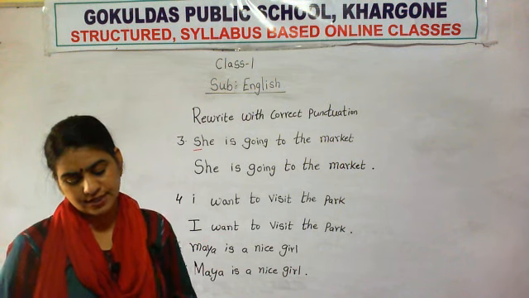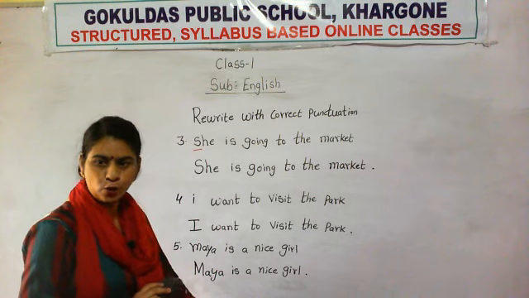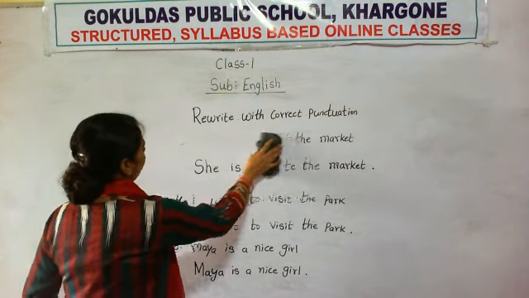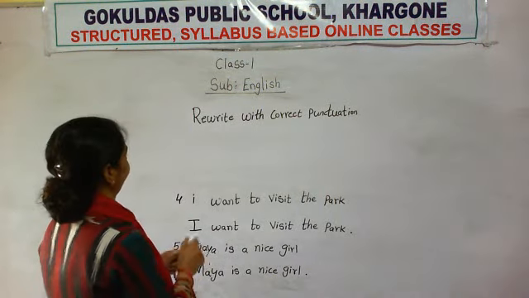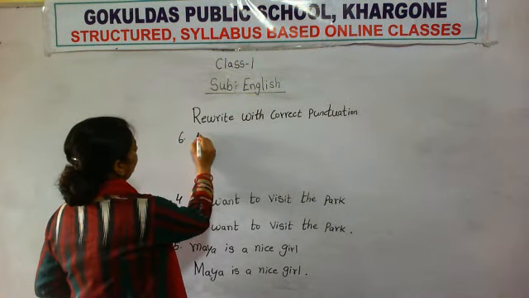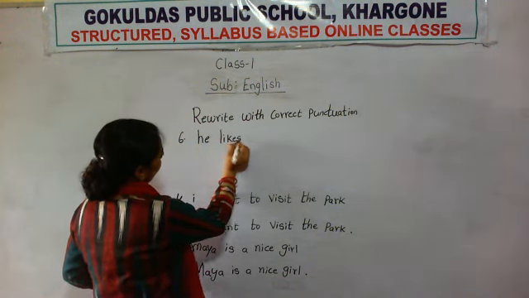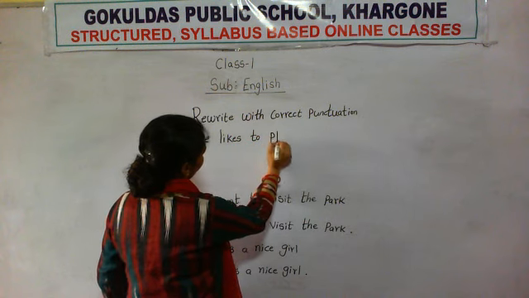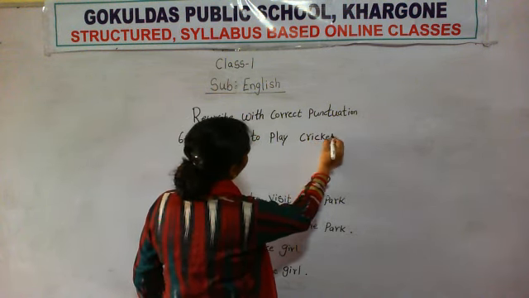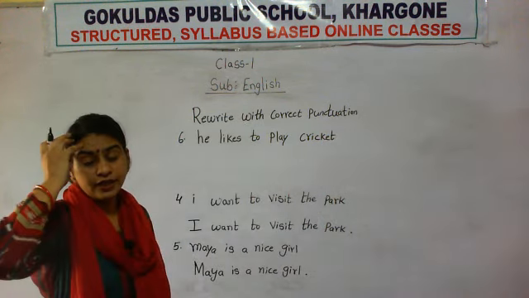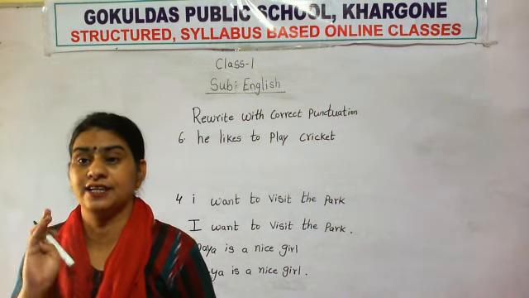Now number 6. He likes to play cricket. I am going to erase this because I have no space here. So I am going to write number 6 here. Okay, number 6. He likes to play cricket. What does he like to play? Cricket. See, he and she always stand in capital letters only.